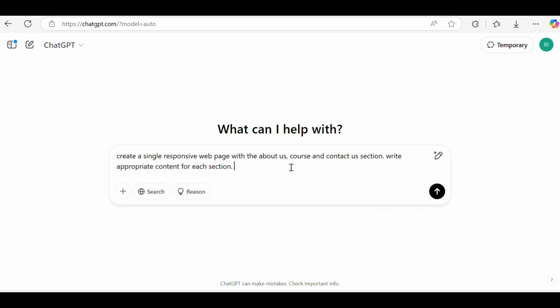So in this prompt I asked ChatGPT to give me a single page HTML code through which we can have three sections: about us, course, contact us section. And in each section ChatGPT will write some demo content. Let's check.